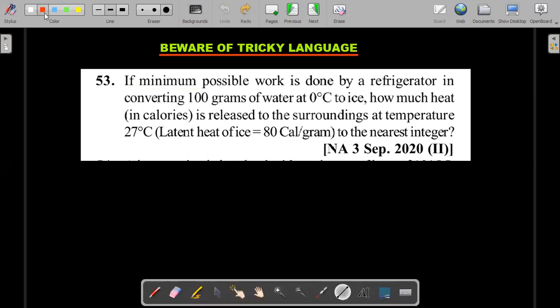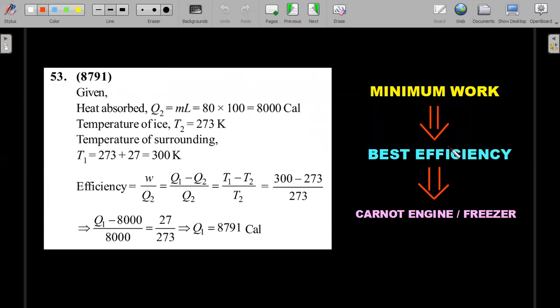You should realize that whenever minimum work and best efficiency and all these things are asked in context of a refrigerator, one word that should flash in your mind is that this is a Carnot refrigerator. Carnot refrigerator. Okay, right. So for a Carnot refrigerator, minimum work, best efficiency, therefore you end up getting the Carnot refrigerator or freezer.